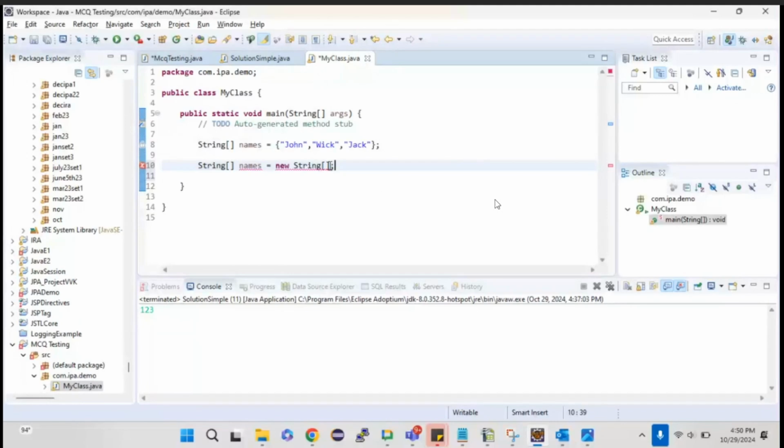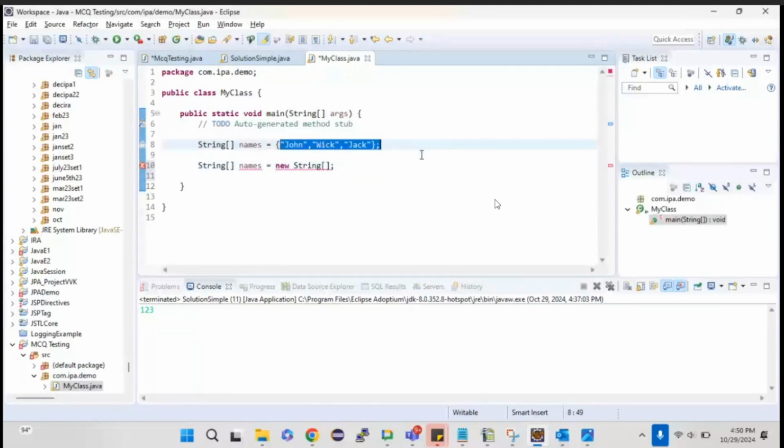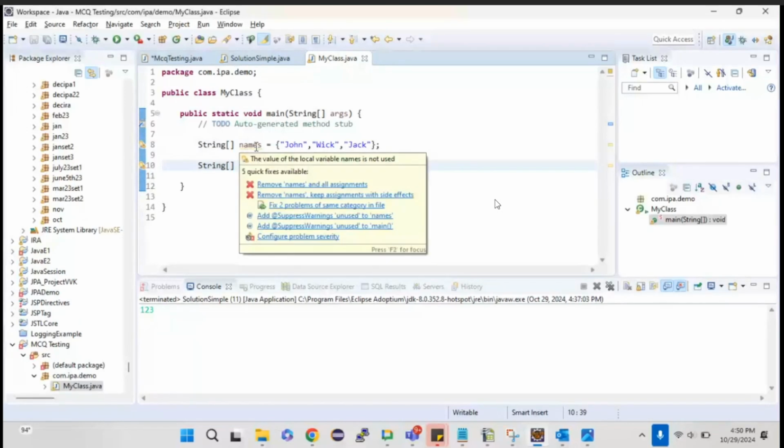You need to mention the size of the array. So here straight away I have initialized, so straight away I have given the value. So obviously the size will be determined based on the values given. But here I just declared an array, which means I need to mention the size. So let me just keep it as a 3, which means the array size is 3. Okay, this is two ways of creating an array.